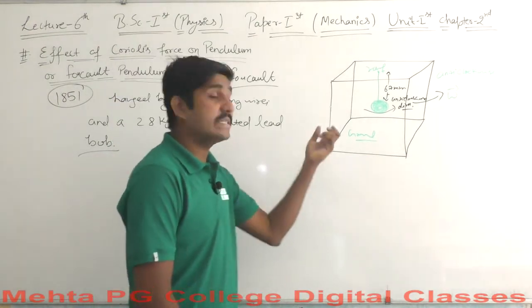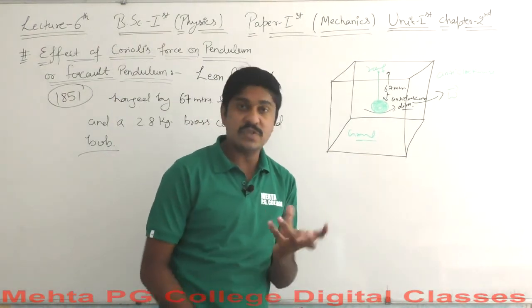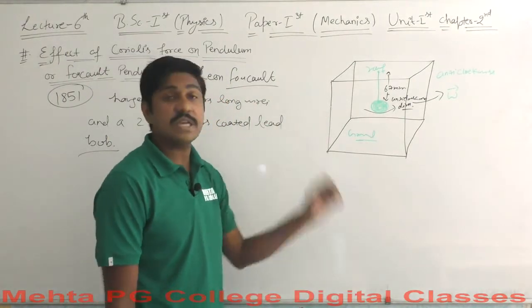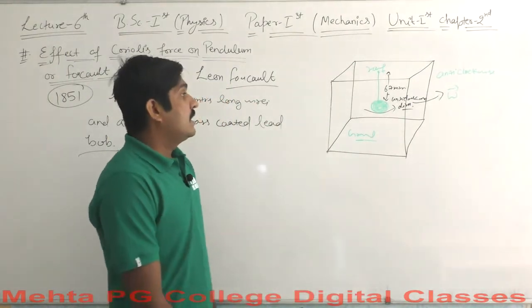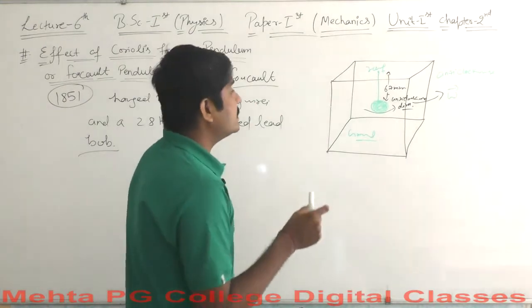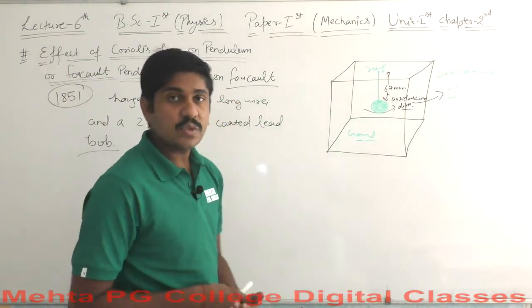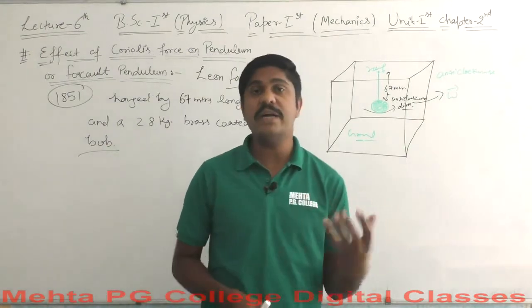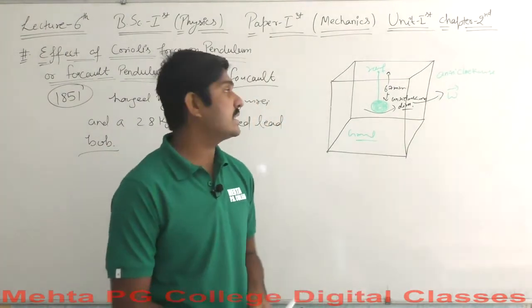By these experiments, we get to know that the earth is rotating on its axis. So this is all what happens here. Now what happens actually here? How do these things relate to us, and why should we take care of these kinds of experiments, and why do we need these experiments here?